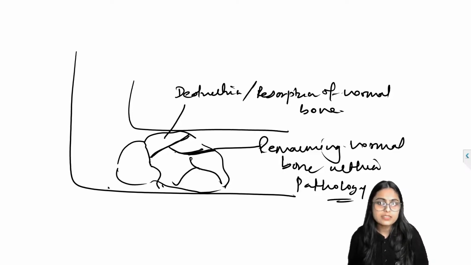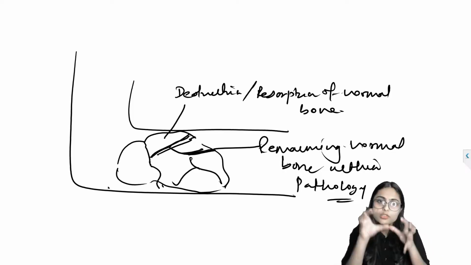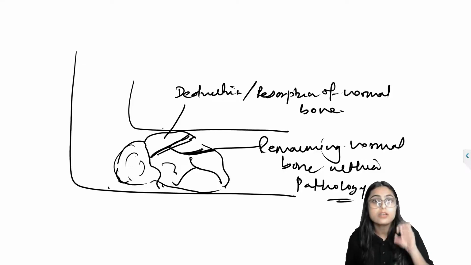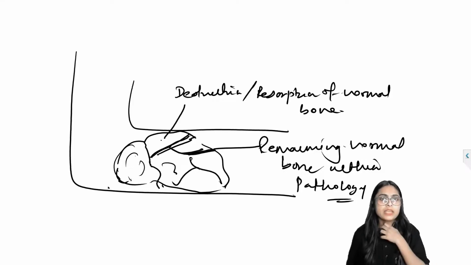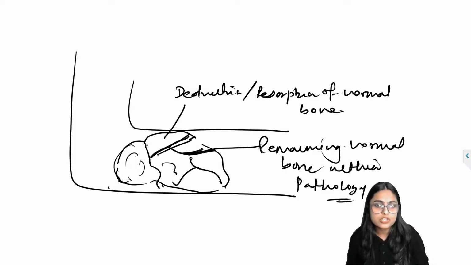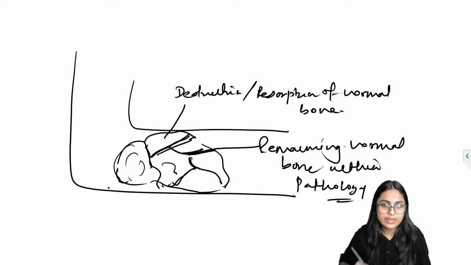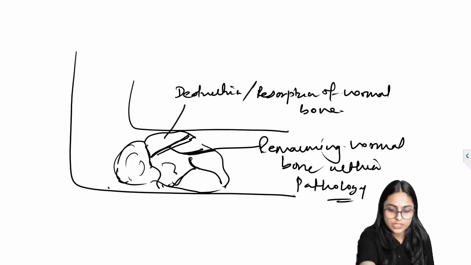So what are these septations? These are just entrapment of normal bone within the pathology. The rest of the normal bone gets destroyed or resorbed due to a particular condition, and the septations that are left are nothing but the normal bone within the pathology. So this is the first question.